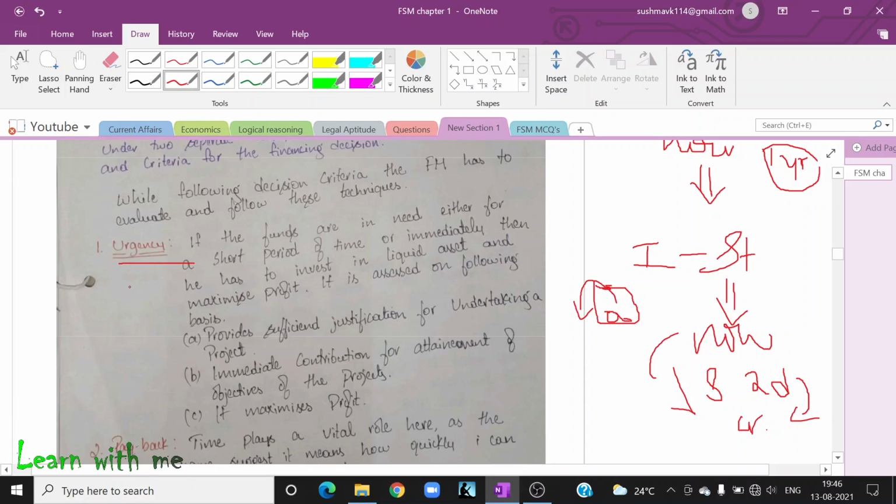He can invest in an asset where the return is high, but if we cannot get that money right now when there is any urgency, then it is useless.